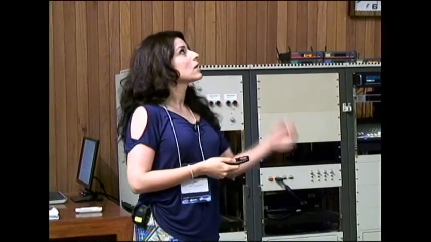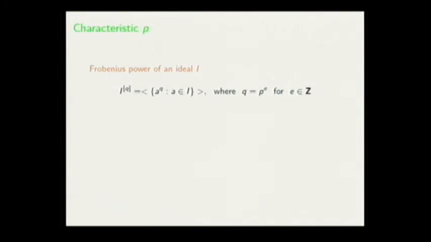So we get to the characteristic p methods. In the characteristic p methods, first I give the definitions. Let's start from the Frobenius power of an ideal. The Frobenius power of an ideal I, where from now on q is a natural power of p, p being the characteristic of the ring, is the ideal generated by all elements to the power of q, called the Frobenius power of this ideal.